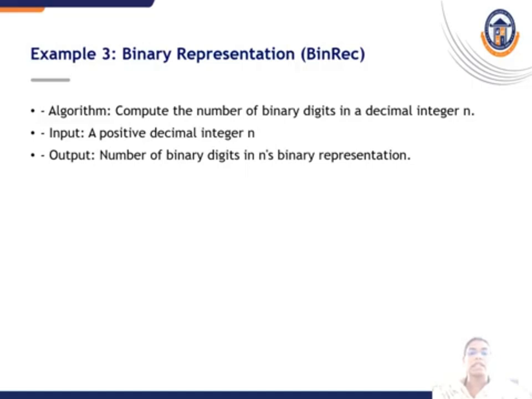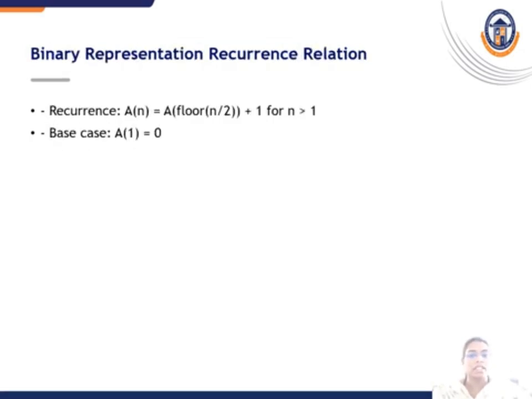Third example for this recursion is binary representation. So the algorithm is compute the number of binary digits in a decimal integer n. Input: a positive decimal integer n. The output is the number of binary digits in n's binary representation.